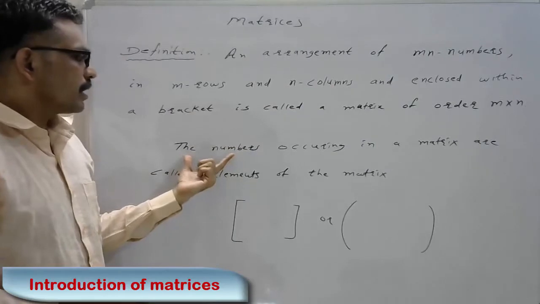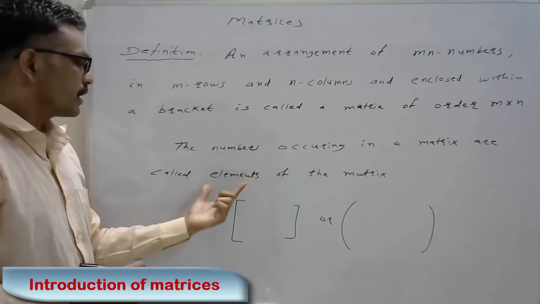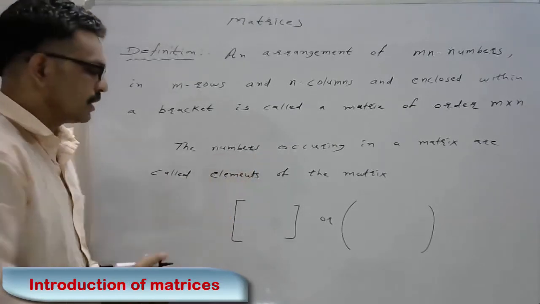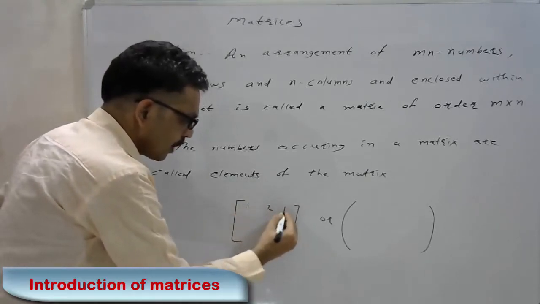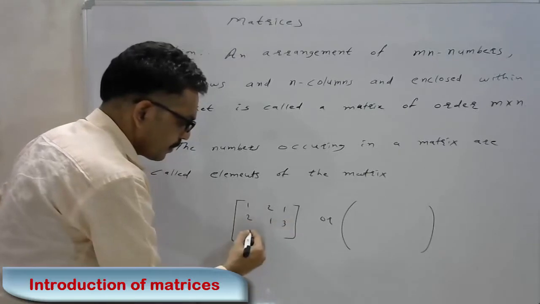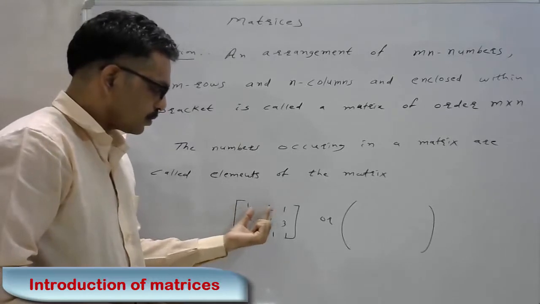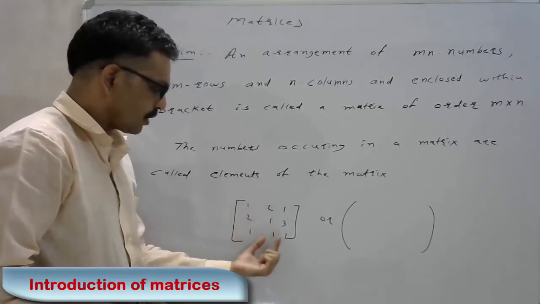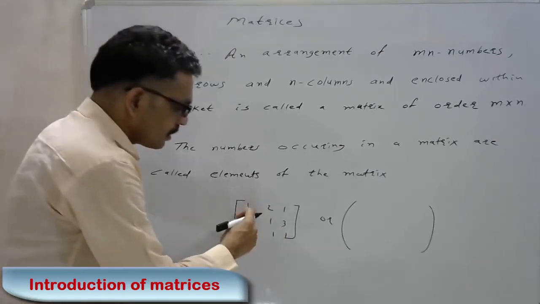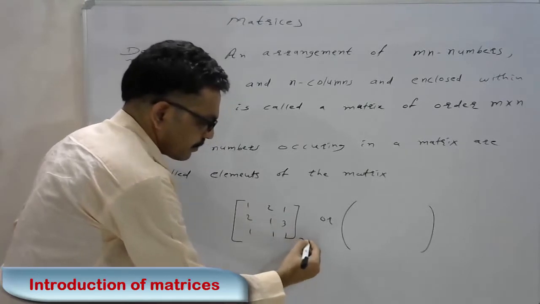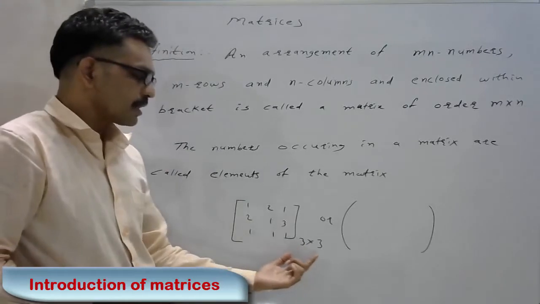And the numbers occurring in the matrix are called the elements of the matrix. See, in this square bracket having elements 1, 2, 1, 2, 1, 3, 1, 1, 1. These are the elements of the matrix. Here the number of rows is 3 and the number of columns is 3. Therefore this matrix is a 3 by 3 matrix.